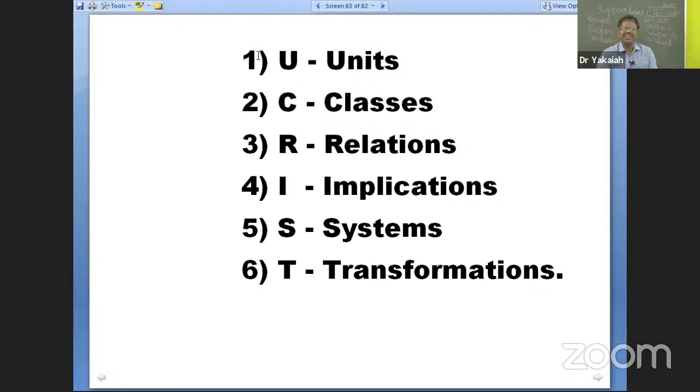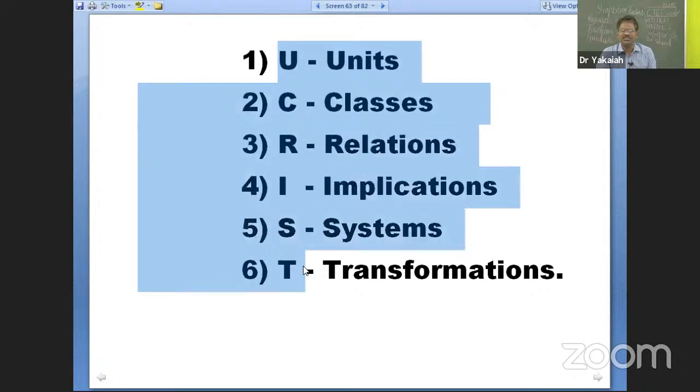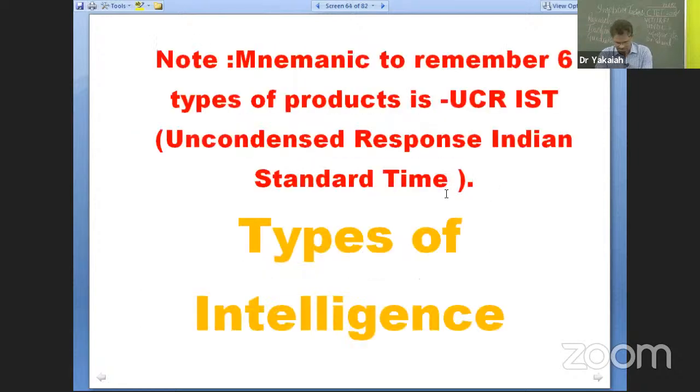Okay. Anyway, our intention is this, to remember this 6 types of products. UCR, unconditioned response, IST, Indian Standard Time. I have given that also here for your convenience. You could see here, mnemonic to remember 6 types of products is UCR, IST, unconditioned response, Indian Standard Time. U for units. If you say only unconditioned response instead of, things are not going to happen. So you need to do enough practice. Please note that practice makes a man and a woman perfect. That is important here. That is critical.